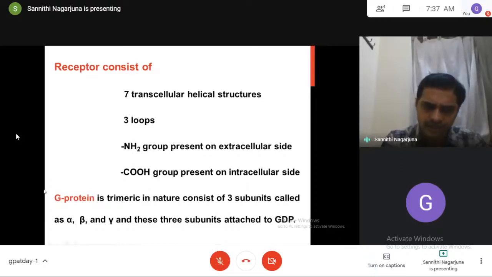So see now, this is the G protein, this is the receptor. Both are always attached, called as G protein coupled receptor. The receptor is on the cell membrane, called as transmembrane receptors, having 7 helical structures, 3 loops. NH2 group will be present on the extracellular side, COOH group on the intracellular side. This G protein has 3 subunits, alpha, beta, gamma, and all these subunits are attached to GDP.